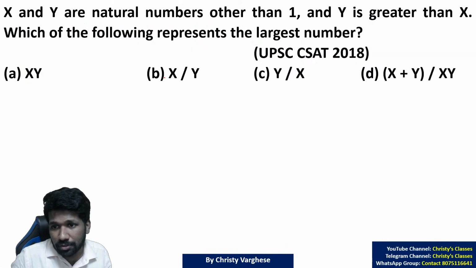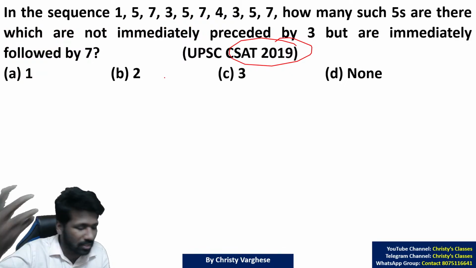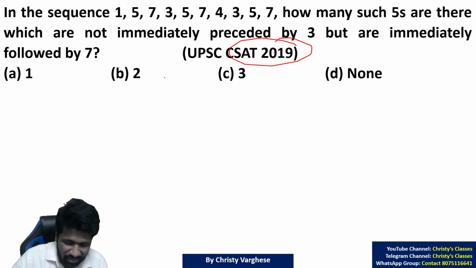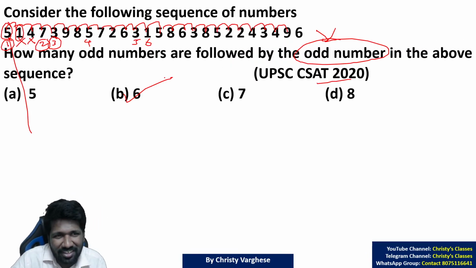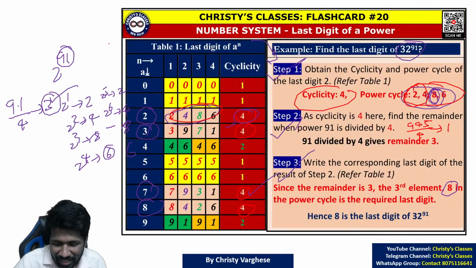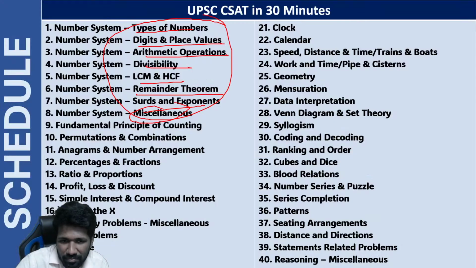The same question, the 2020 question, was there in 2019. Instead of odd number, just mention something else, but the same observation pattern is enough. So these are observational ability problems, but as I told, knowing what an odd number is was needed to do this question. So it is added in this chapter. Some questions are like that. We cannot clearly mention which chapter a question belongs to. So I think you got an idea about this number system unit in total.